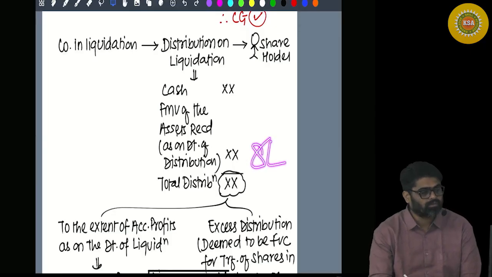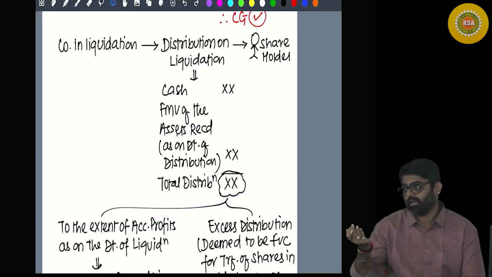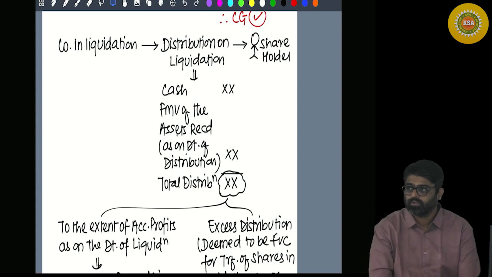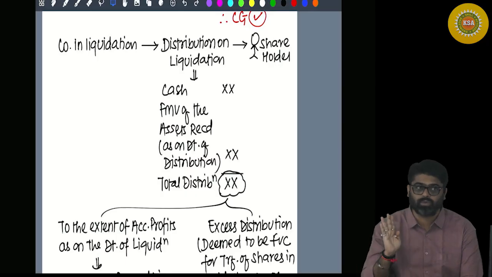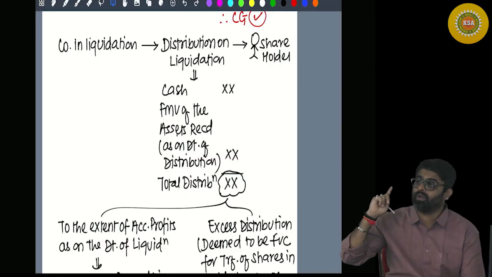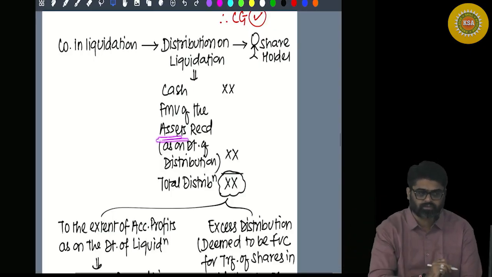So this 8 lakh was taxed, some amount under the head Income from Other Sources as your deemed dividend and some amount under the head capital gain as your full value of consideration. Yes or no? The entire 8 lakh is taxed. So whenever you transfer this asset in future, what will be the cost of acquisition of this asset? 8 lakh, the fair market value, which was already considered to compute 46(2) and your deemed dividend amount. Yes or no? That entire 8 lakh will be deemed to be your cost of acquisition of these assets.